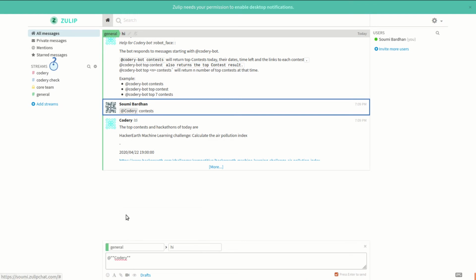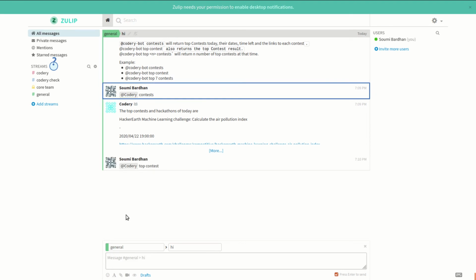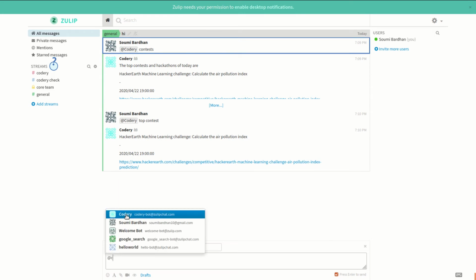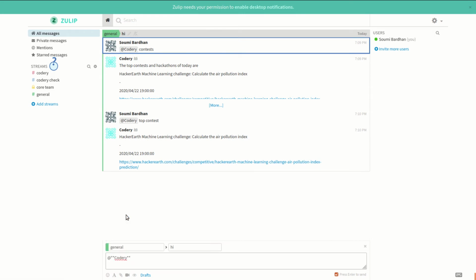Now we shall type Codery top contest, which gives us the top contest for today. This takes data from all the sites like CodeChef, HackerRank, HackerEarth, and then gives you the top contest. Basically, the contest which is going to end soon, and also its links and dates.